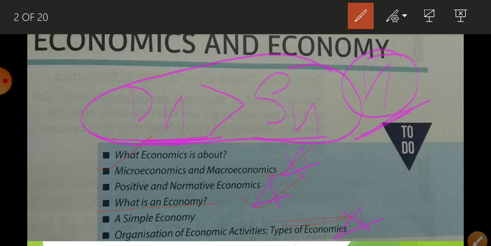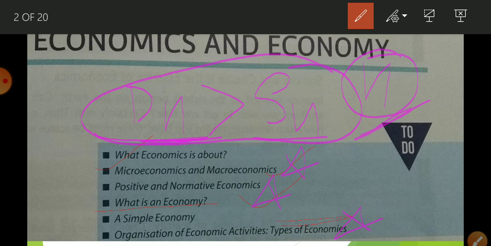Like suppose you are going to purchase a packet of milk, there is not only one brand, there are too many brands. Okay, Mother Dairy, Parag, more brands are there. So which one are you going to pick up? You have to take the decision. So this is an economic problem. And why do we face the economic problem? Because of three reasons.